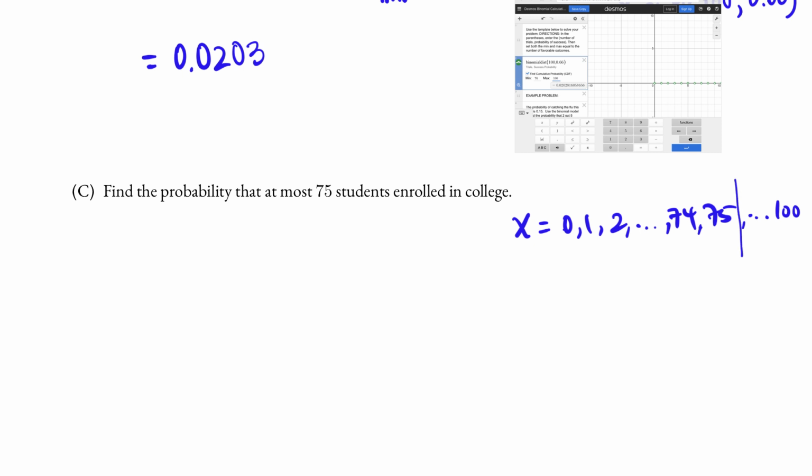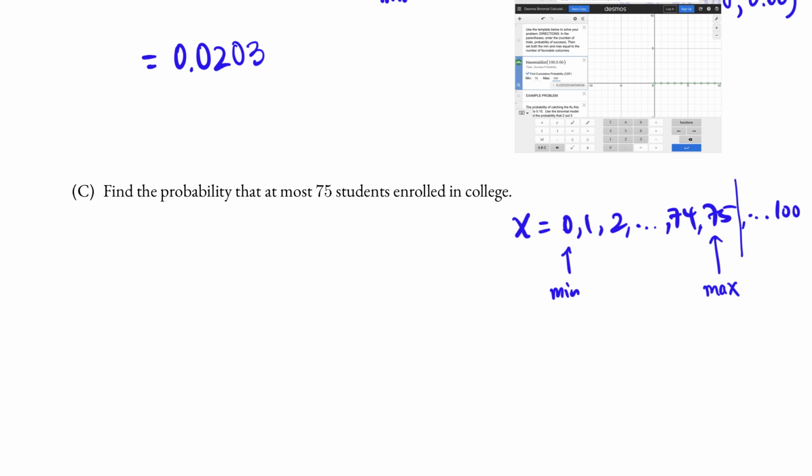The maximum is 75. And so in the range, the minimum value that we would use is 0 and the maximum is 75. Note that the minimum value is not 1. It is possible that none enrolled in college, so X is 0.